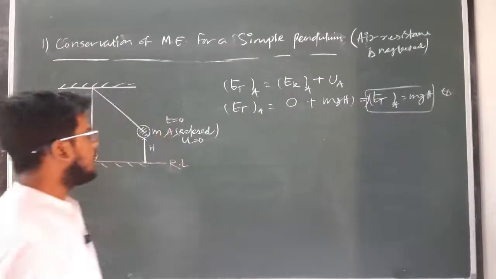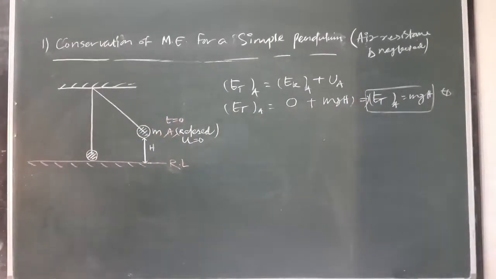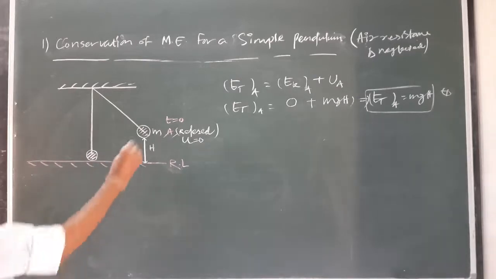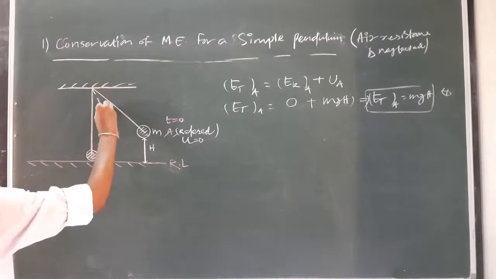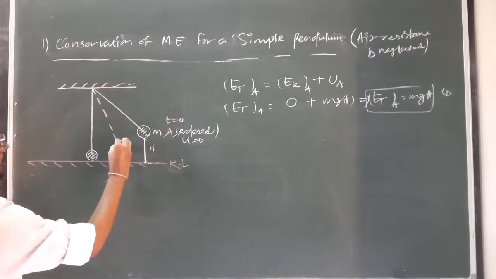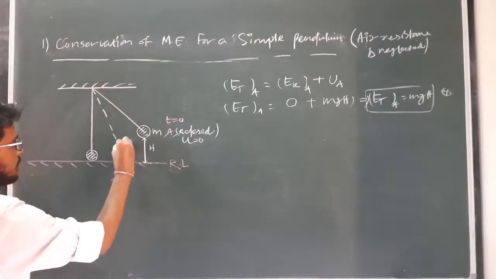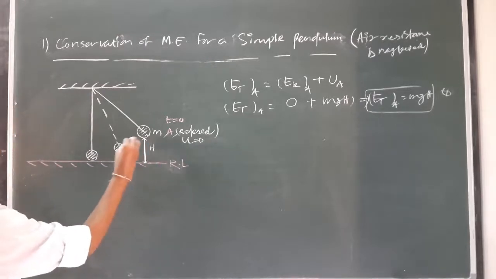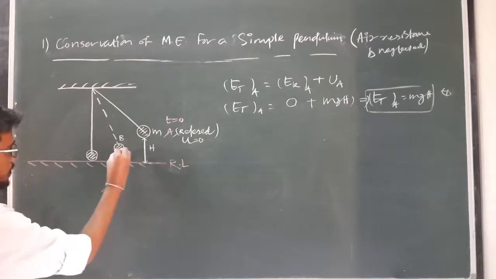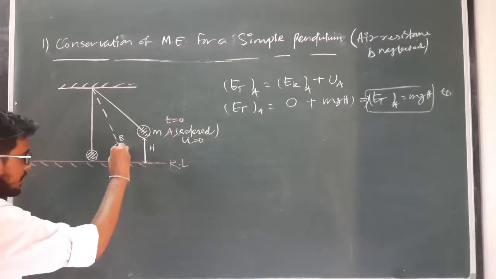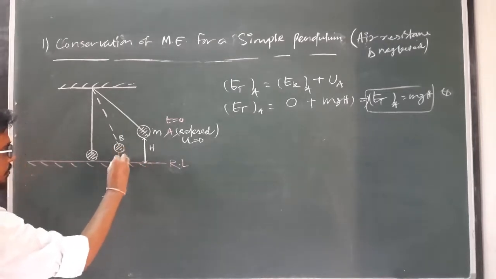Clear? So let at any instant of time t, as the pendulum is released from point A, the pendulum reached to any arbitrary location here. Okay, let this point be B, and the height of this location B from the reference level be x.